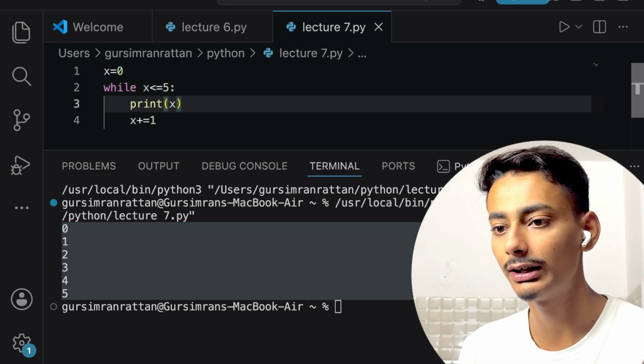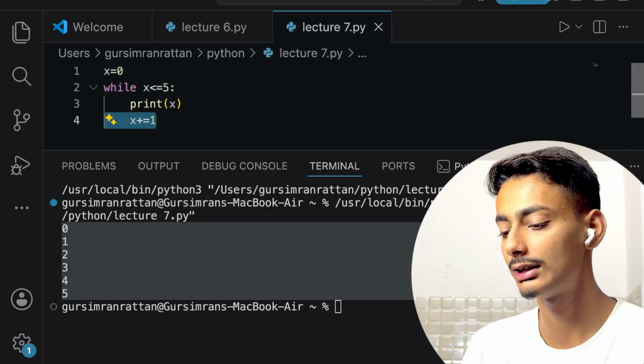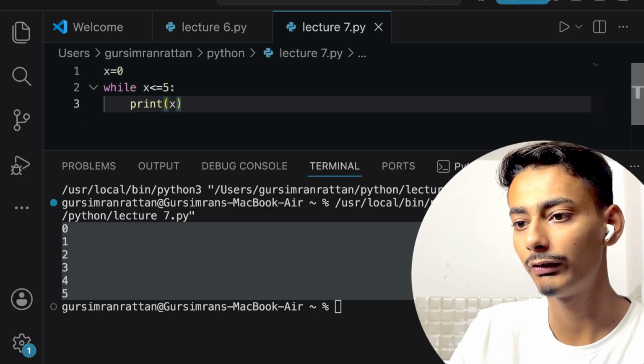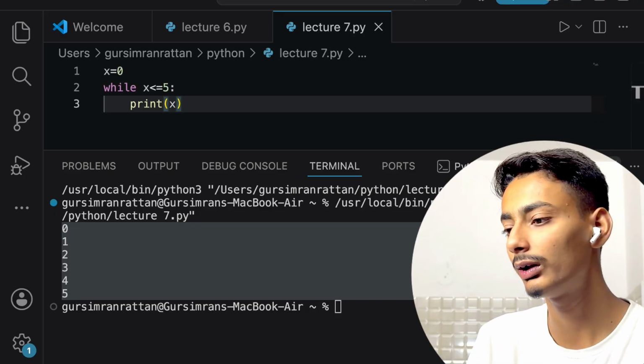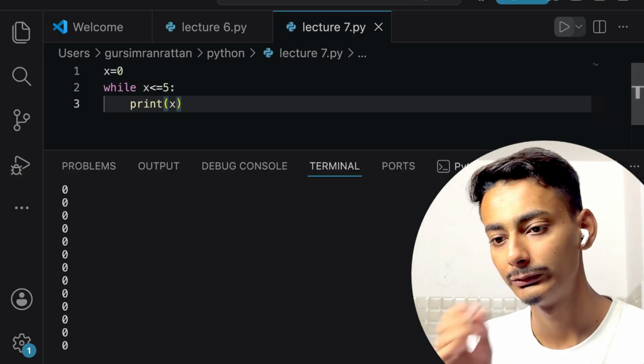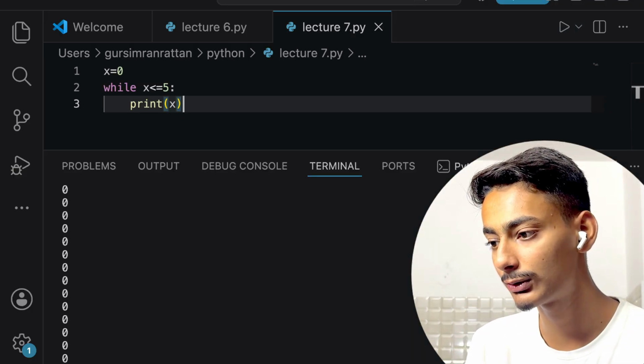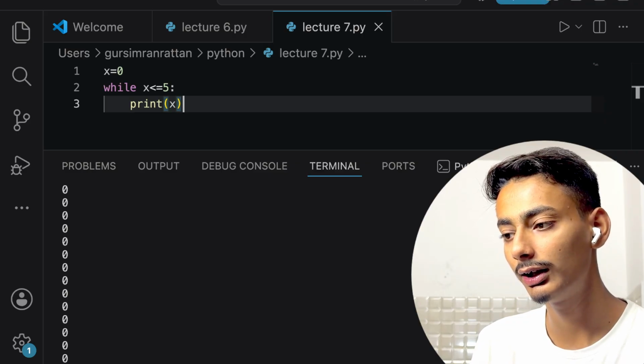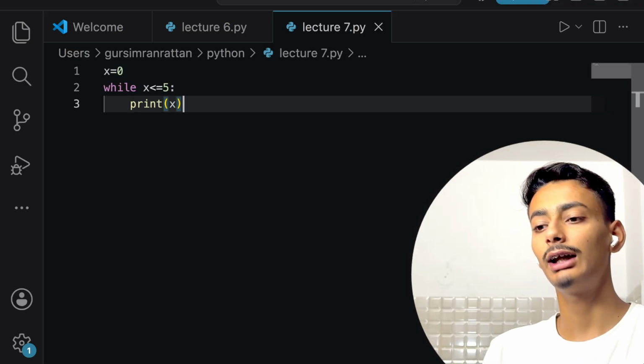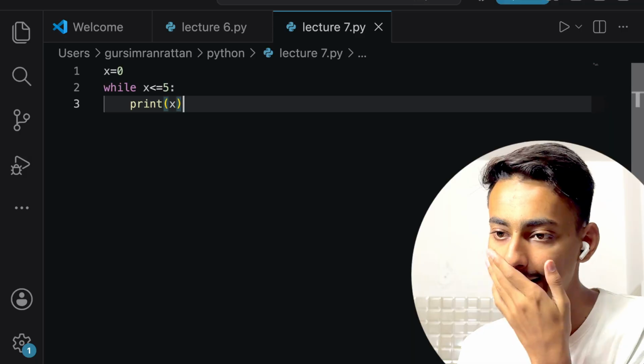How? We will be seeing that also. And what if I do not write this line? Then it will be an infinite loop, because there will not be any stopping condition. See, 0, 0, 0, 0. If you are not able to see, I am scrolling down, but nothing is changing. So I explicitly have to kill this terminal because it is an infinite loop.